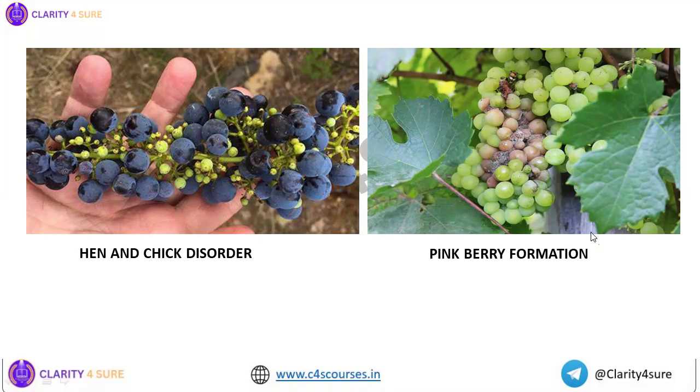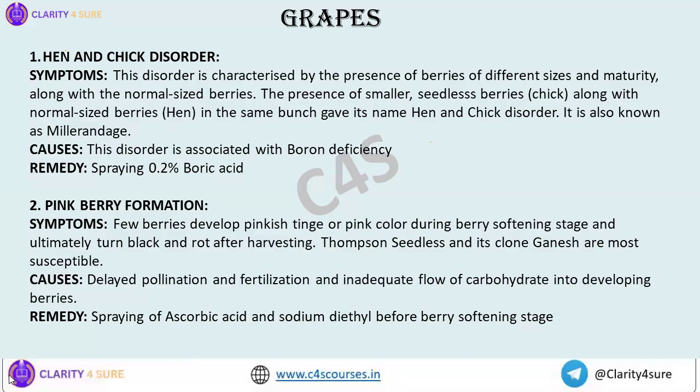Okay, so these are the two most important grape disorders. Hen and chicken is due to boron deficiency, whereas pink berry formation is due to delayed pollination and fertilization. Okay, and another reason is inadequate flow of carbohydrate.